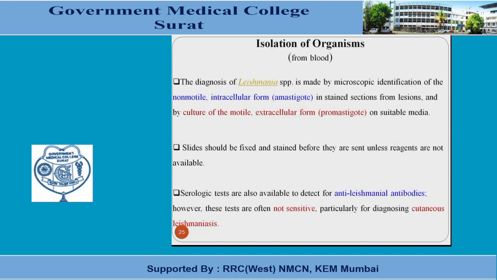Another important test we can do for parasitic identification is the isolation of the organism from the blood. This is commonly used for parasites that are cultivable. For example, the diagnosis of Leishmania species is made by microscopical examination of the non-motile intracellular form, the amastigote form, in stained sections from the lesions, and by culture of the motile extracellular form, the promastigote form, on suitable media. The advantage of this method is only that we can use parasites which are cultivable. Non-cultivable parasites cannot be isolated on culture media.